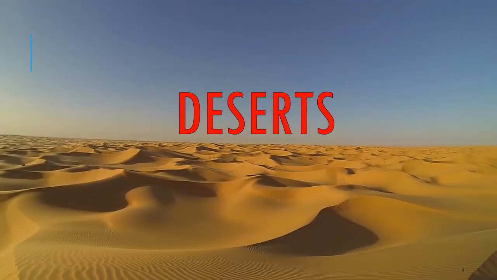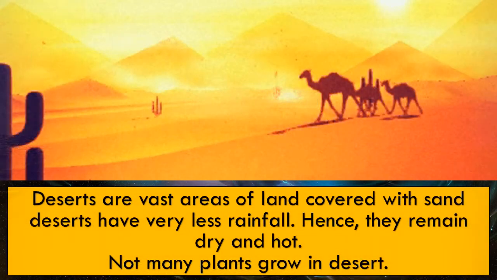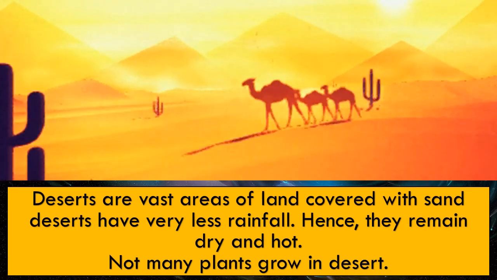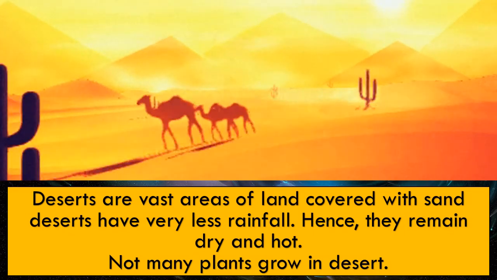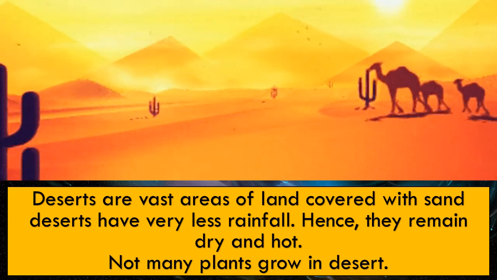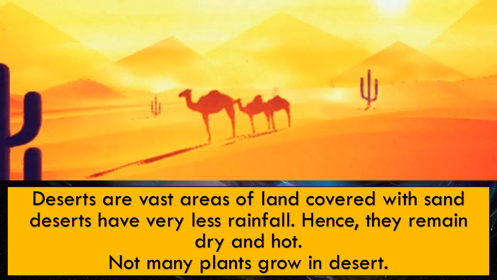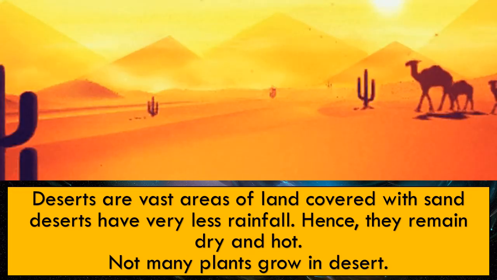Now children, we will learn about deserts. So let's start. Deserts are vast areas of land covered with sand. Deserts have very less rainfall, hence they remain dry and hot. Not many plants grow in deserts.